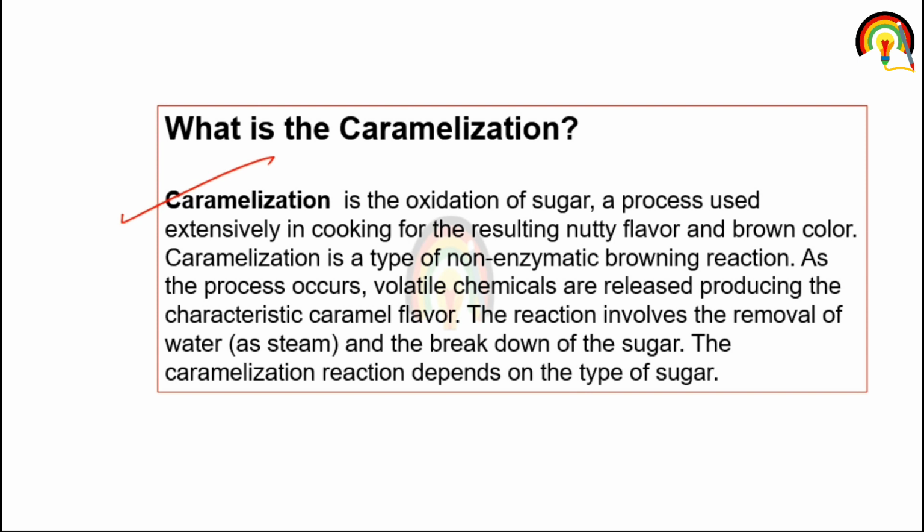As this process occurs, volatile compounds are released that produce caramel flavor. This reaction mainly involves the removal of water and breakdown of sugar.